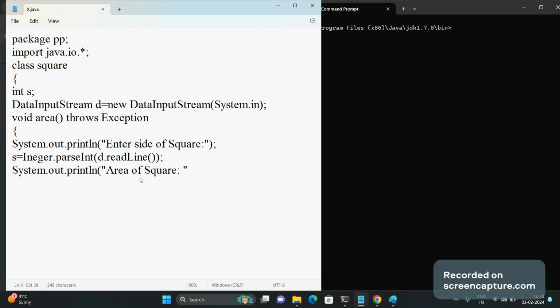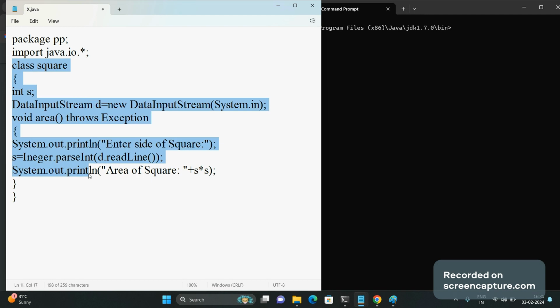Writing a package means we are writing one functionality so that it will be used by some other program. So I have one functionality with the name area, which is performing the job of calculating the area of a square, and this functionality is available under class square. So I have created my own library, correct?